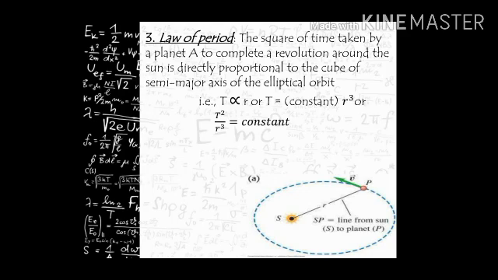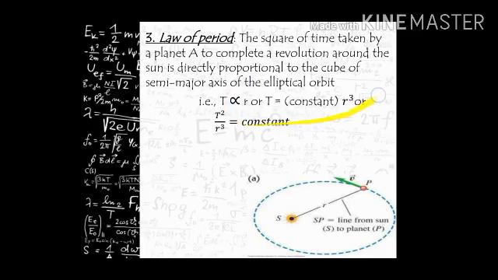Third law of Kepler: the square of the time taken by a planet to complete one revolution around the sun is directly proportional to the cube of the semi-major axis of the elliptical orbit. That is, the time t taken by the planet to move around the sun in an elliptical orbit, its square is directly proportional to the cube of the distance r between the sun and the planet.